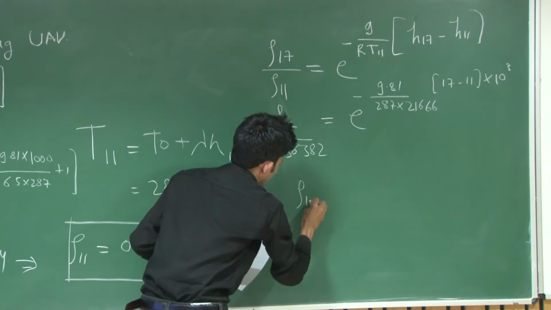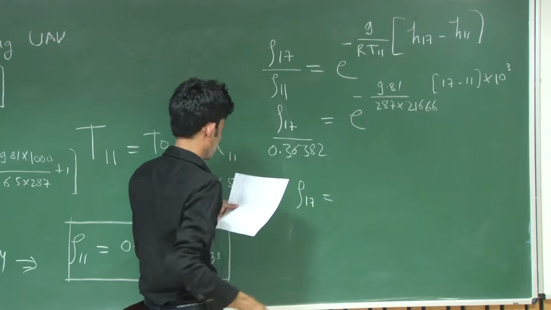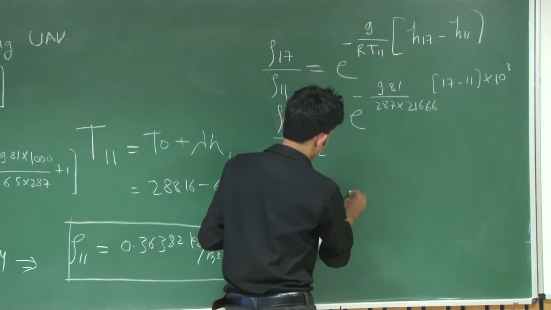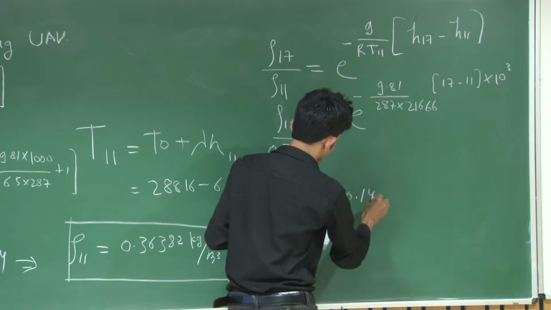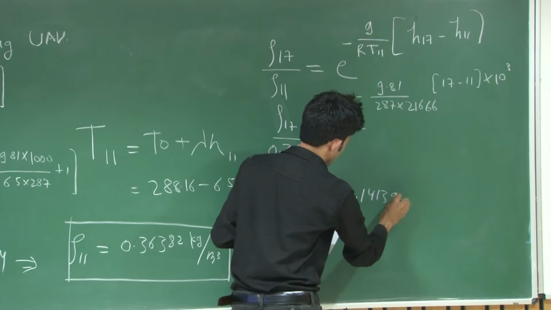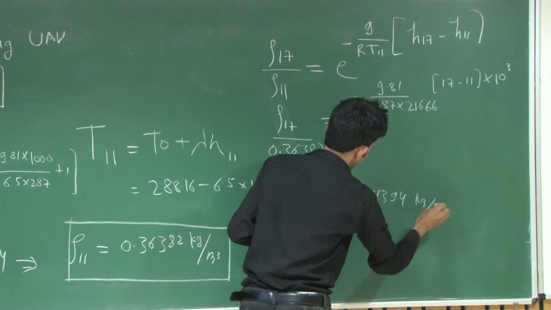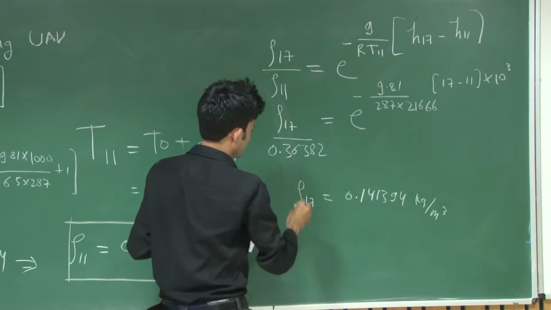So rho 17 you can calculate using this. This will come out to 0.141394 kg per meter cube. This will be your final answer.